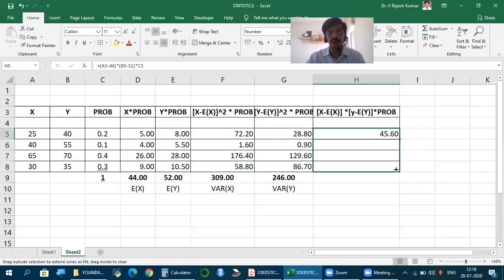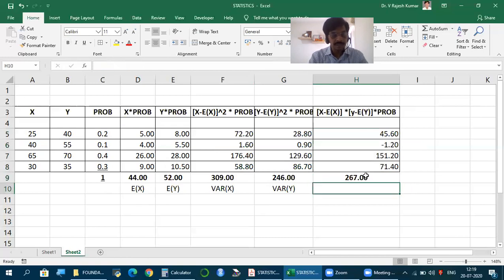Same we do for all. So 40 minus 44, minus 4, 55 minus 52, plus 3, minus 4 into plus 3, minus 12, minus 12 into 0.1, minus 1.2. So do that calculation, friends. This itself is covariance between X and Y.